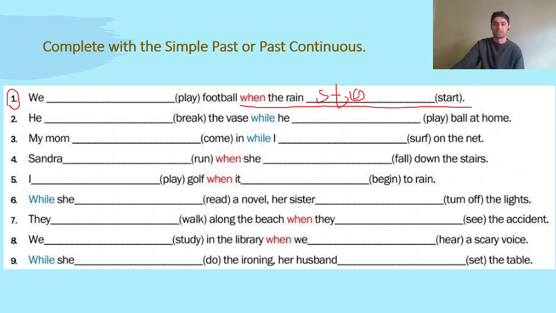We say when the rain started. And for this part, we use past continuous. We say, we were playing football when the rain started. Do you understand? Great. Now, can you do the rest of the sentences?